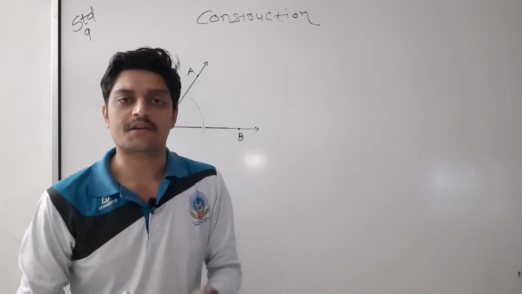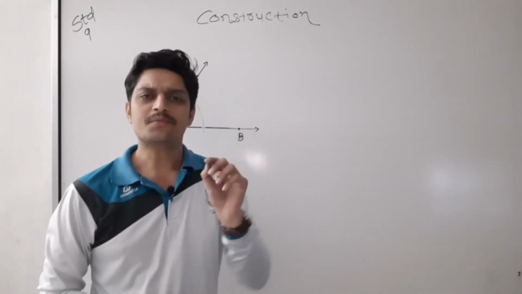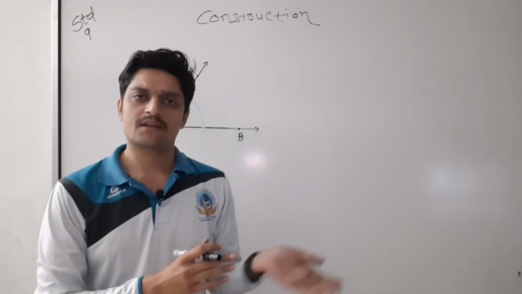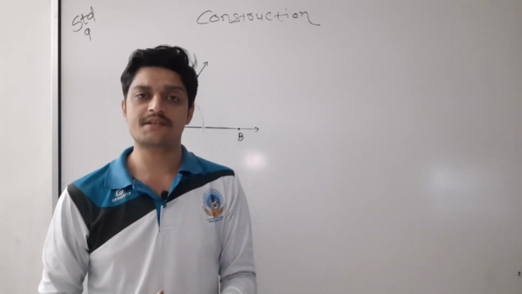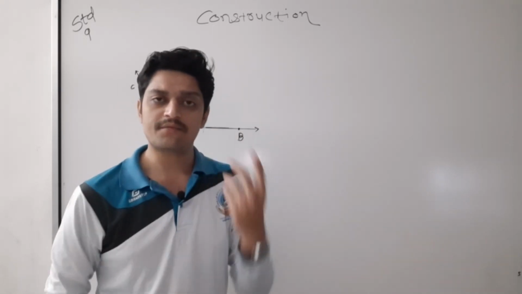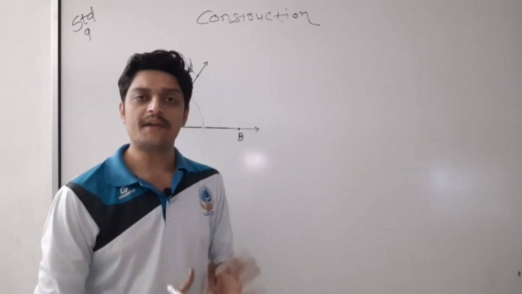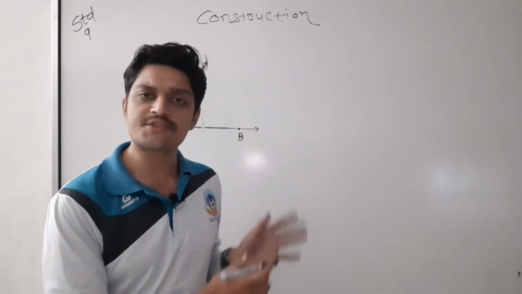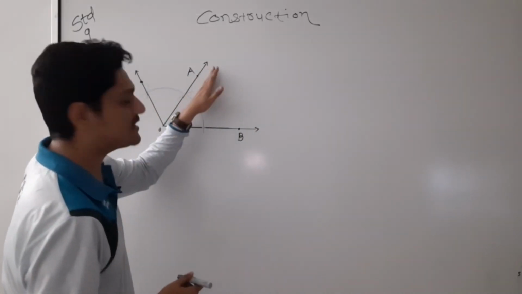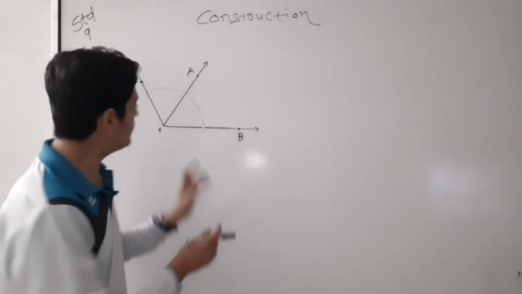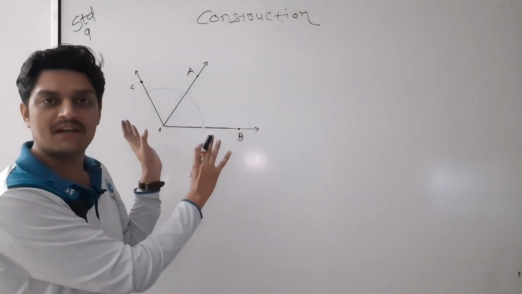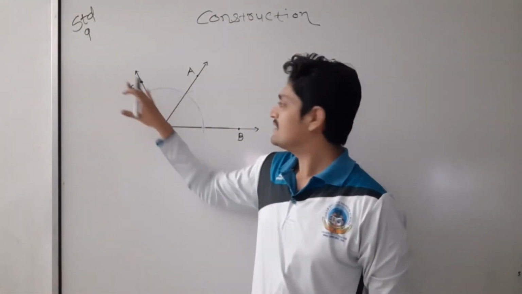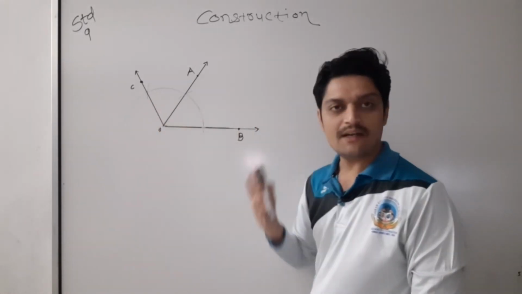See, in this single video you will learn how to construct so many angles. On YouTube you get small videos on how to construct 30 degree, then again after getting 30 degree you have to find 60 degree, then 90 degree, then 120. In this single video I am going to teach you how to construct so many angles. First I have done 60, now this is the 120. Just by looking, you people can say, yes sir, this is really 120 degree.